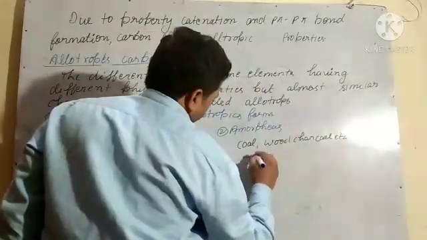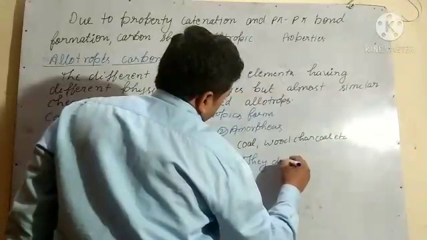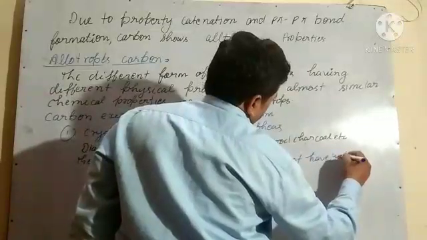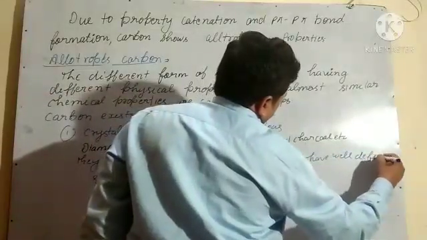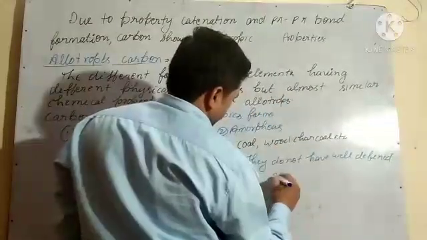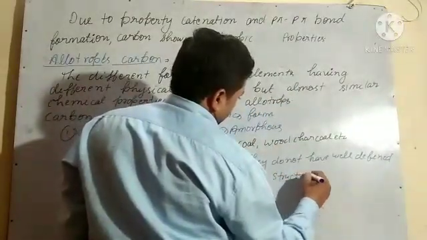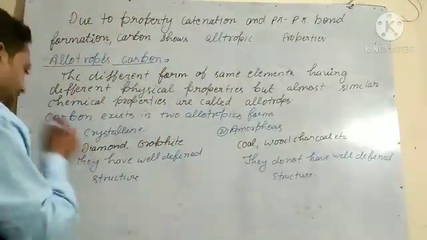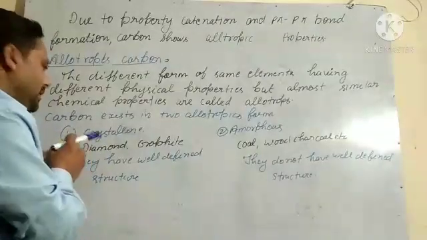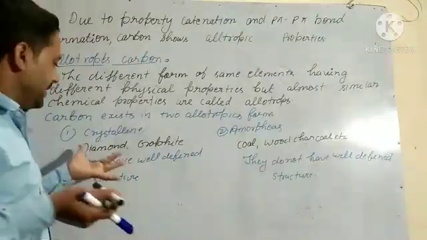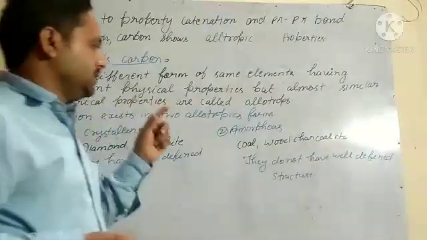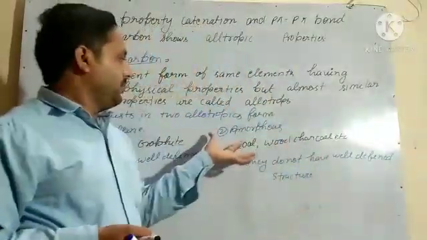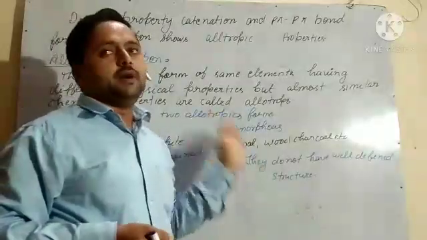Amorphous forms do not have a well-defined structure. So this is the difference. Diamond and graphite have a well-defined structure, but coal, wood, and other amorphous forms of carbon do not have a well-defined structure.